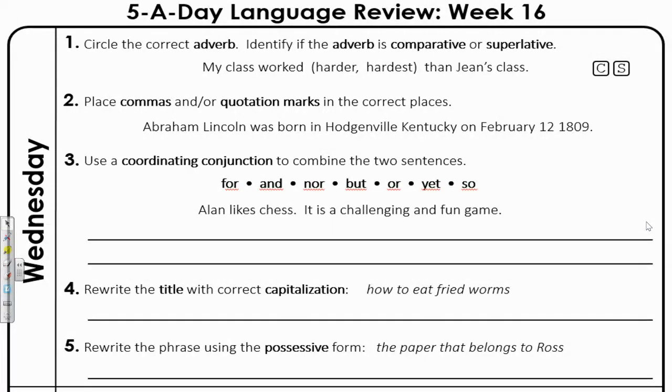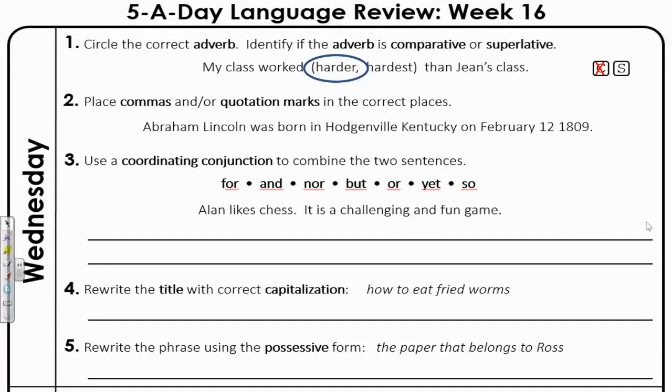Here we go. Number 1, circle the correct adverb. Identify if the adverb is comparative or superlative. My class worked blank than Jean's class. We talked about comparatives and superlatives last week. You should be able to see that key word "than" means we are comparing two things. So therefore, we will need to circle the comparative "harder." My class worked harder than Jean's class. And then please mark the C there for comparative.